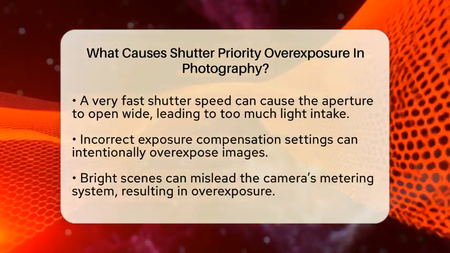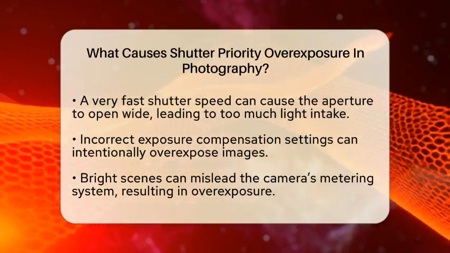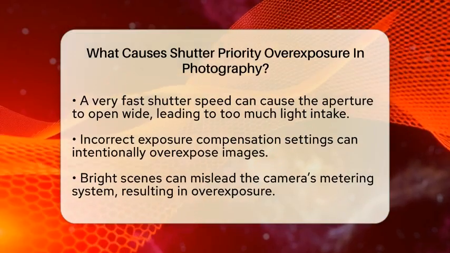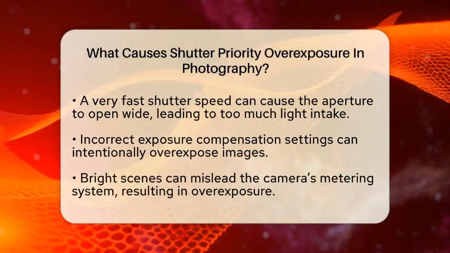Another factor is the camera's aperture limits. If you set a very fast shutter speed to freeze motion, the camera will open the aperture as wide as possible to maintain exposure. But if the lighting is bright, this could lead to overexposure as well.